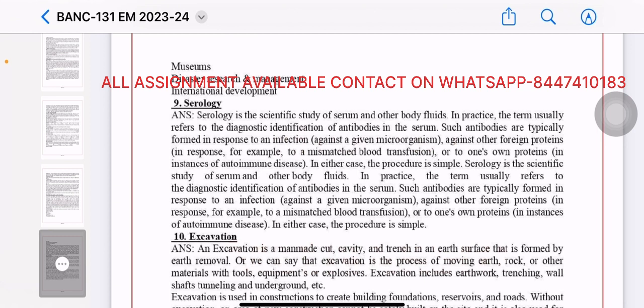Serology. Serology is the scientific study of serum and other body fluids. In practice, the term usually refers to the diagnostic identification of antibodies in the serum. Such antibodies are typically formed in response to an infection, against other foreign proteins, or to one's own proteins. In either case, the procedure is simple.